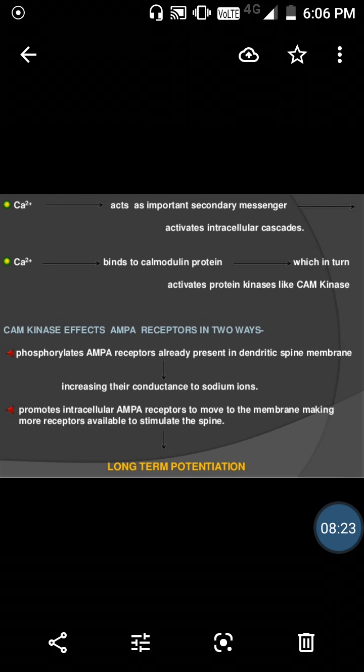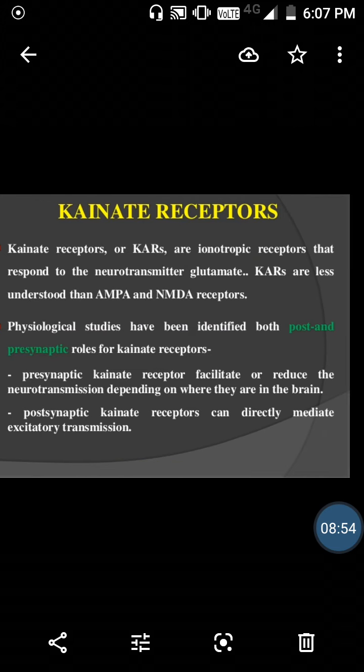Now CaM kinase affects AMPA receptors in two ways. It phosphorylates the AMPA receptors already present in the dendrite, which increases the conductance of sodium ions into the cell. It also promotes the intracellular AMPA receptors to move to the membrane, making more receptors available to stimulate the spine. Thus the long term potentiation of the AMPA receptor is done.